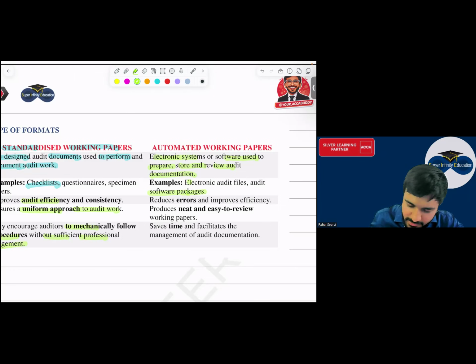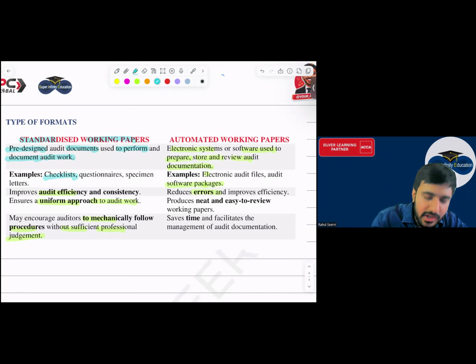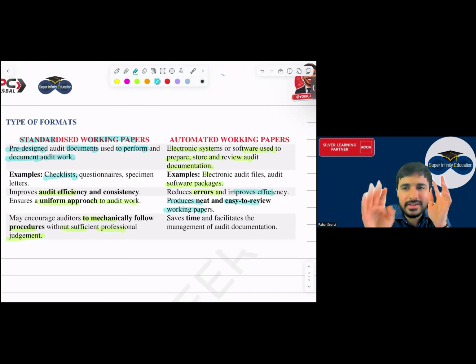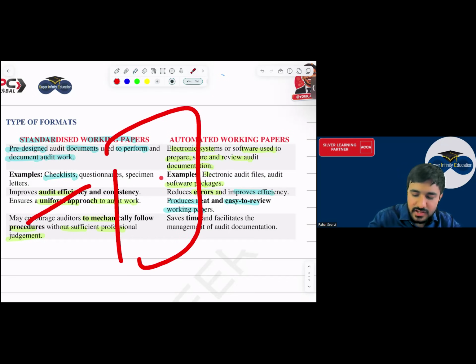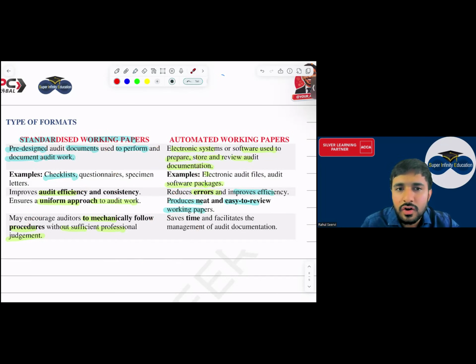What is the benefit? It will reduce errors, sir. Errors will reduce because it is done with the help of systems, and it improves efficiency. It produces neat and easy to review working papers. Once everything is done in electronic form, it will be neat and easy to review. It will be in one format, easy, quick. But here, chances are that errors can happen. Like in a checklist, if you did not tick, forgot to tick, and you have done some error, that could be here. It saves time and facilitates the management of audit documentation. It will save time.